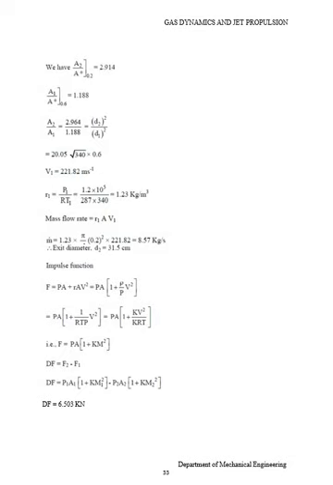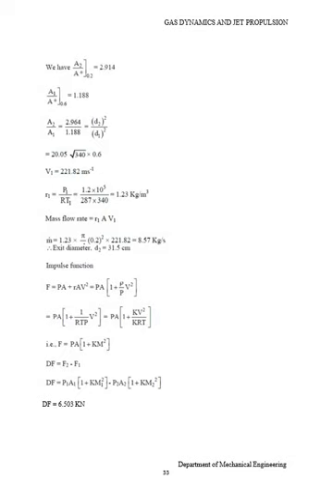Therefore mass flow rate equals rho, the density in kilogram per meter cube, into A into V. Therefore m dot equals rho 1 A V1.